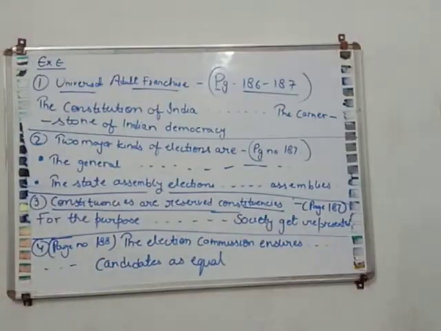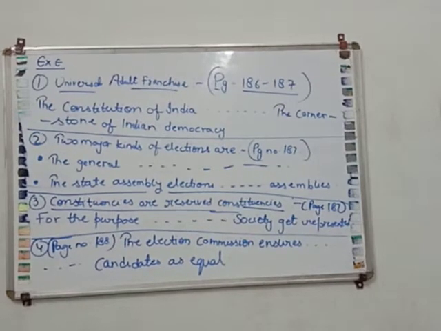Okay, just mark all these answers. Mark all these answers in your book fast.